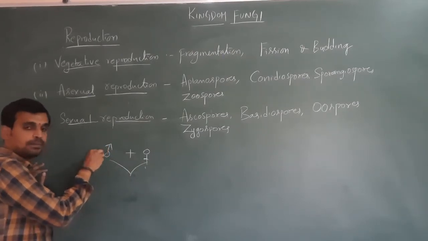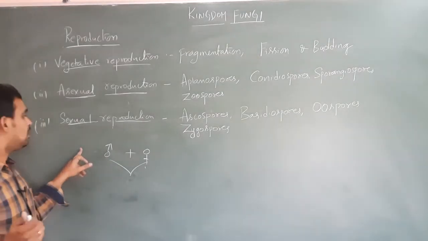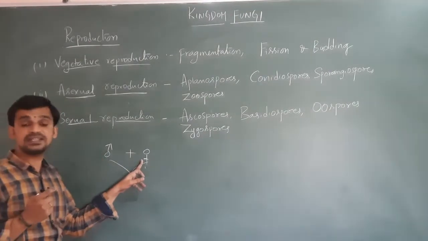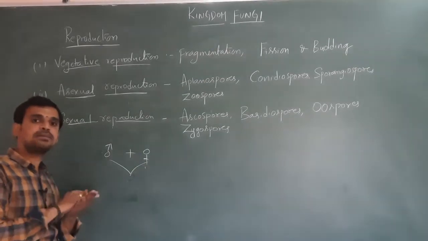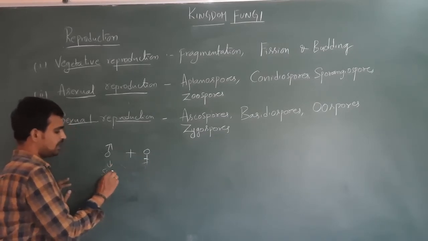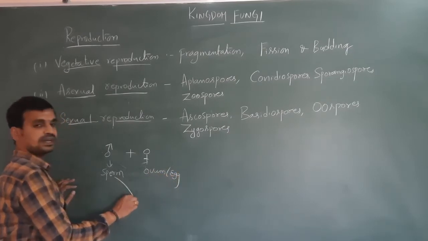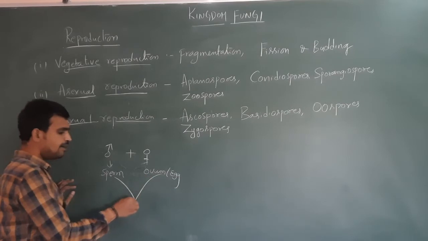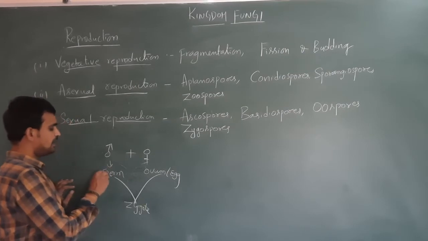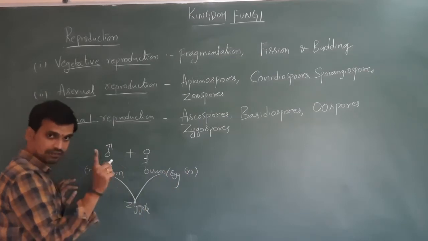I am talking about reproduction in higher organisms. The male sex organ of the male organism produces the male gamete, and the female sex organ of the female organism produces the female gamete. The male organism produces the sperm cell, and the female organism produces the ovum or egg. The sperm fuses with the ovum, resulting in the formation of a zygote. The male gamete is haploid, and the female gamete is also haploid, containing only one set of chromosomes.